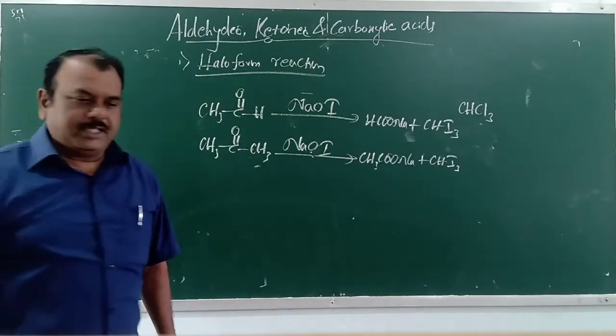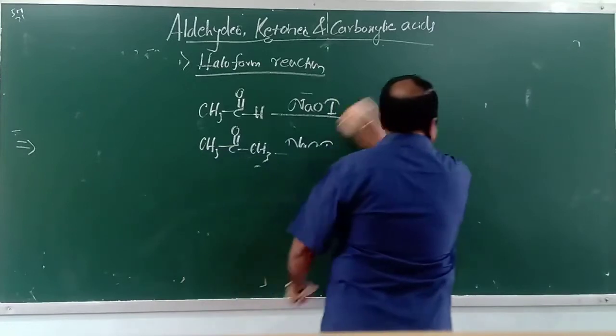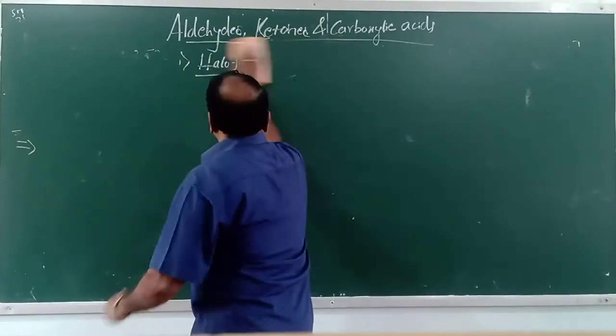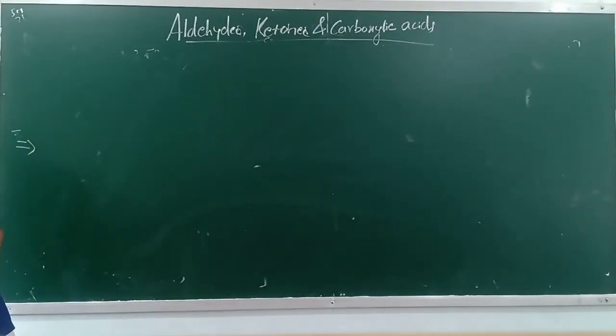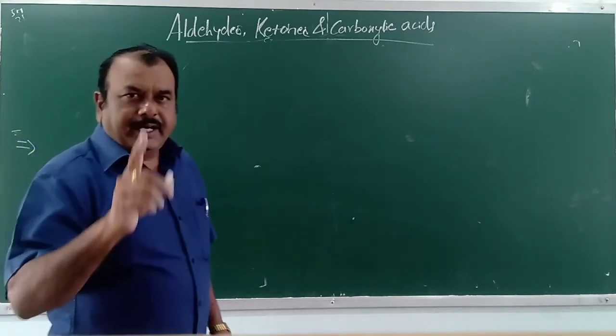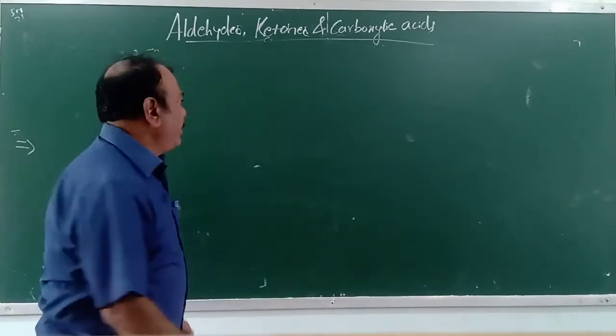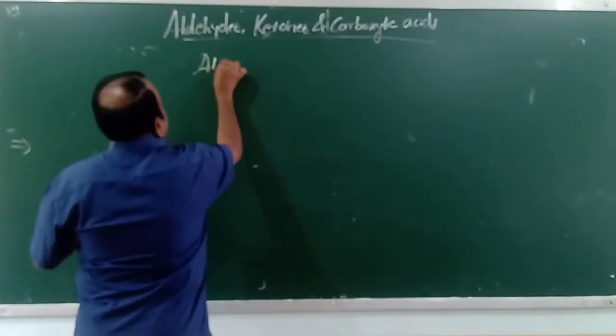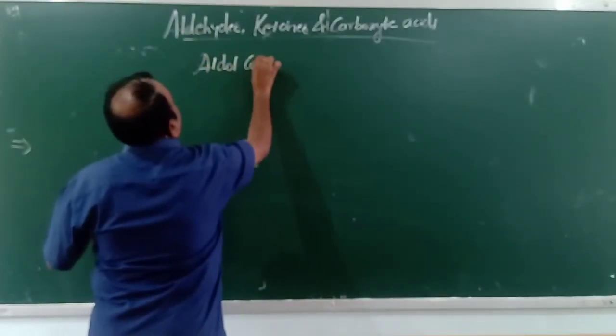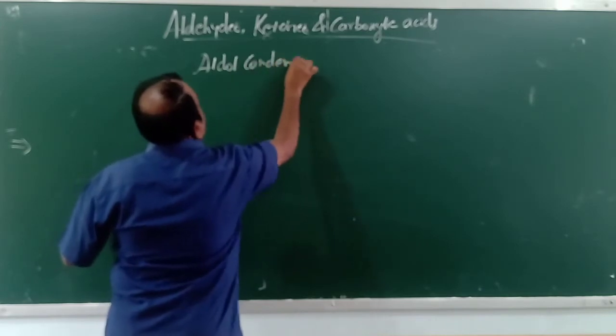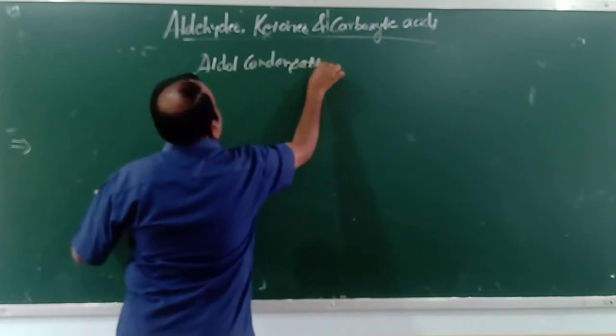Now let us look at another reaction, that is called reactions due to alpha hydrogens. That is called aldol condensation.